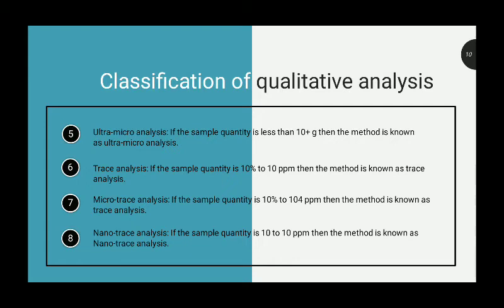Trace analysis: if the sample quantity is 100 to 10^2 ppm, then the method is known as trace analysis. Micro trace analysis: if the sample quantity is 10^2 to 10^4 ppm, then the method is known as micro trace analysis. Nano analysis or nano trace analysis: if the sample quantity is 10^4 to 10^5 ppm, then the method is known as nano trace analysis.